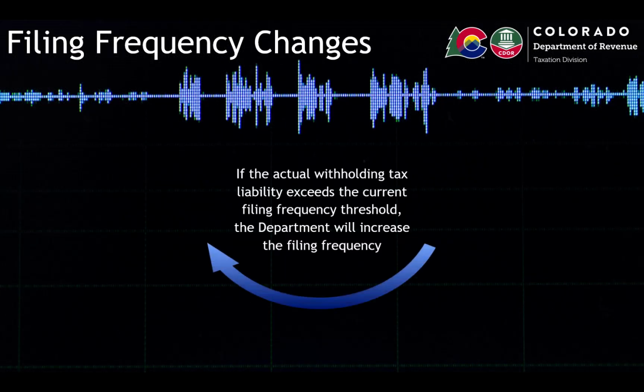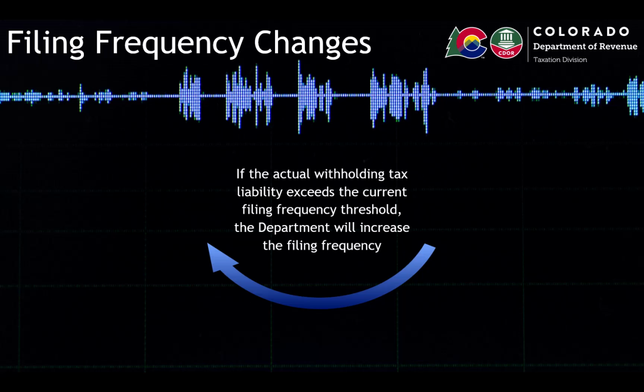The department can and will automatically increase an employer's filing frequency in certain situations. For example, let's say an employer's annual withholding tax liability was less than $6,999 when they first started. This means the employer was on a quarterly filing frequency.